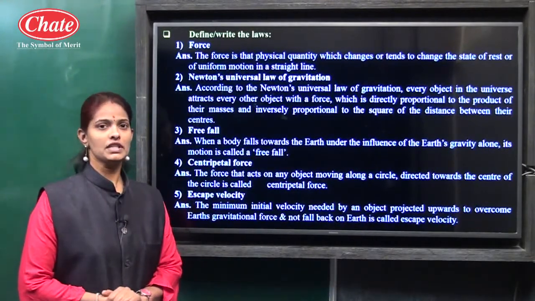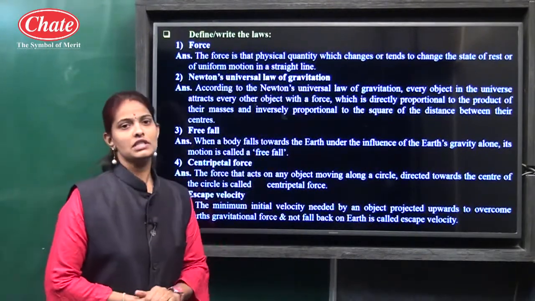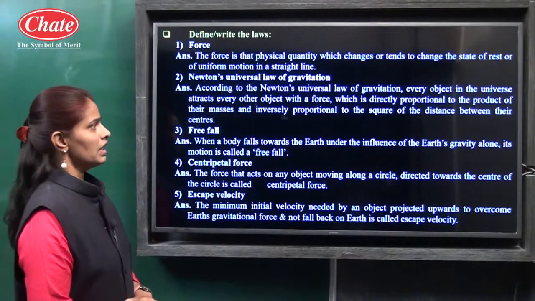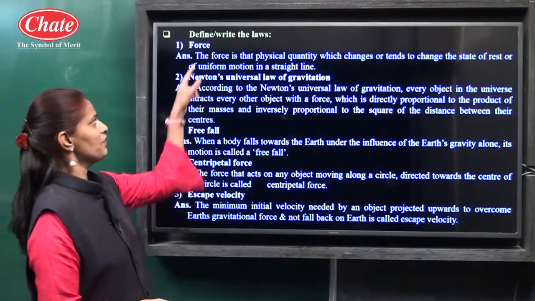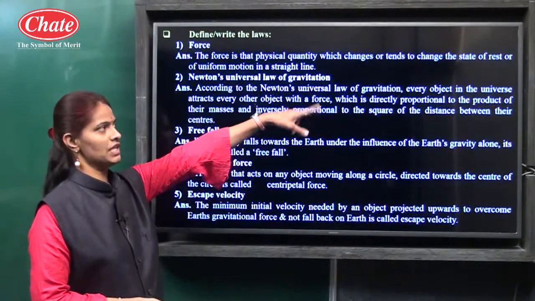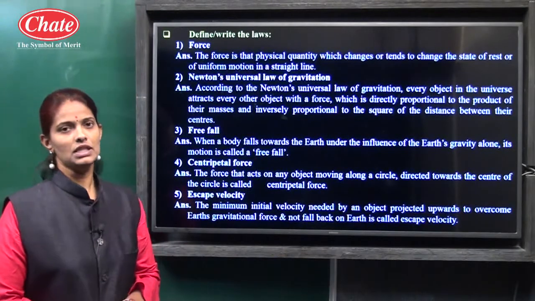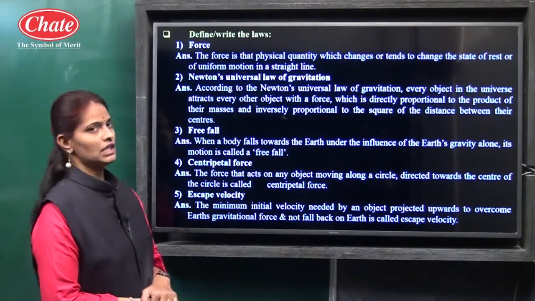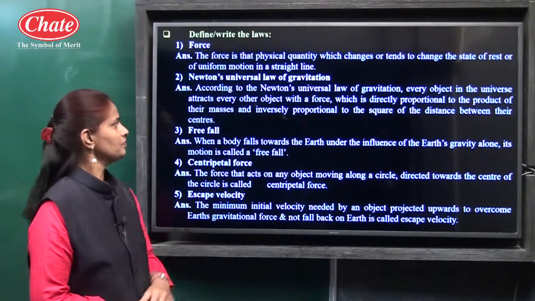Force is a physical quantity that changes or tends to change the state of rest or uniform motion along a straight line. Okay, so this is a physical quantity by which we can change the state of rest or uniform motion along a straight line. Then second concept, Newton's universal law of gravitation.